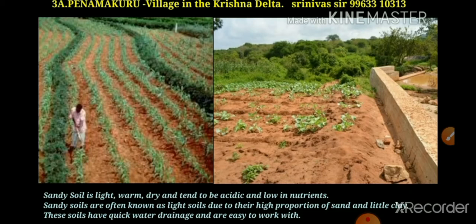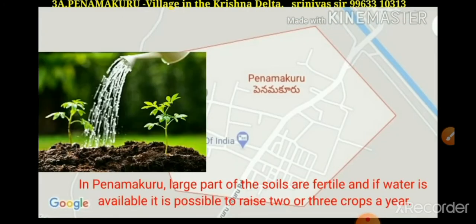Sandy soils are often known as light soils due to their high proportion of sand and little clay. The soils have quick water drainage and are easy to work with. Sandy soils are very loose soils.